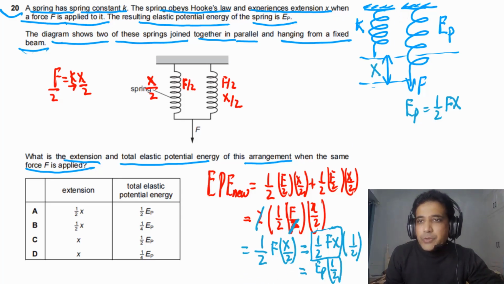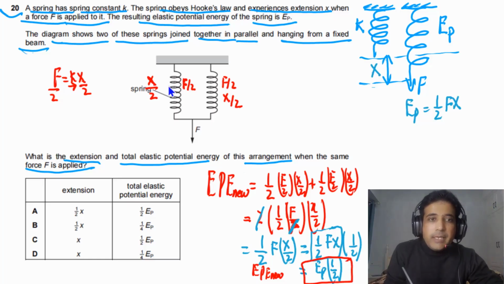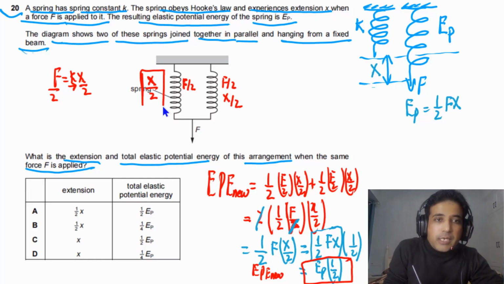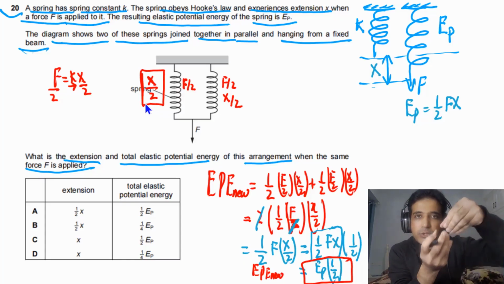So we can also write down here EPE new. So this one is half. So this is important. And the extension in each spring is also X by 2, which means the extension of this arrangement is X by 2. So we can find our answer.